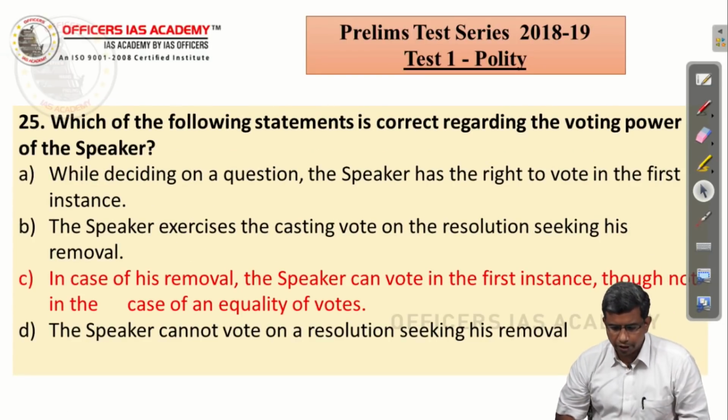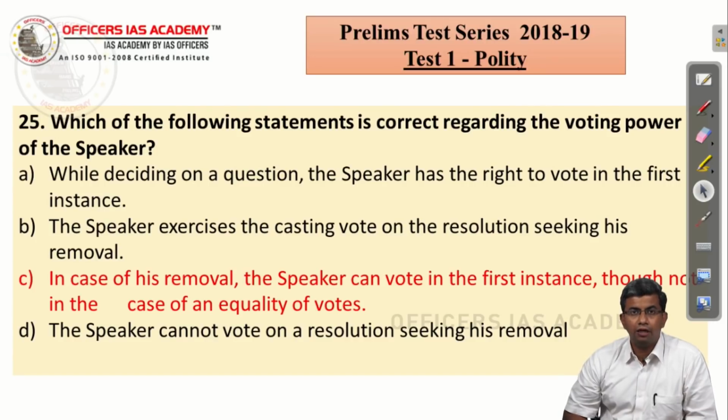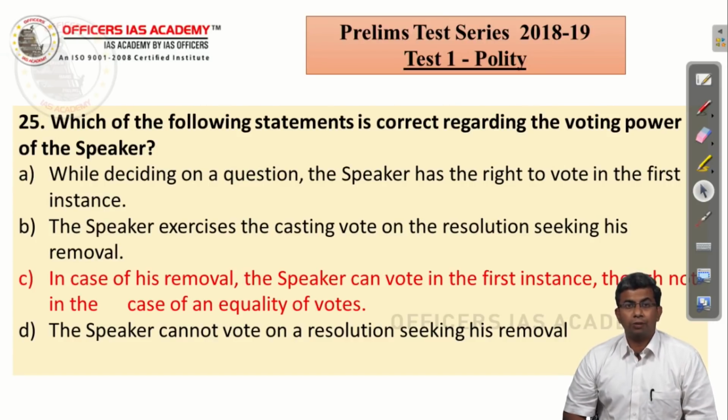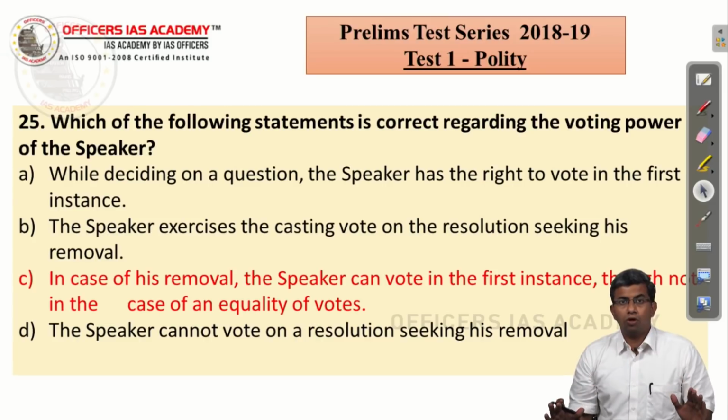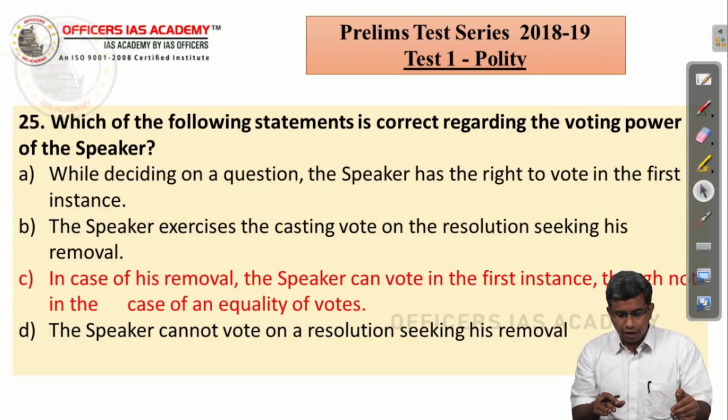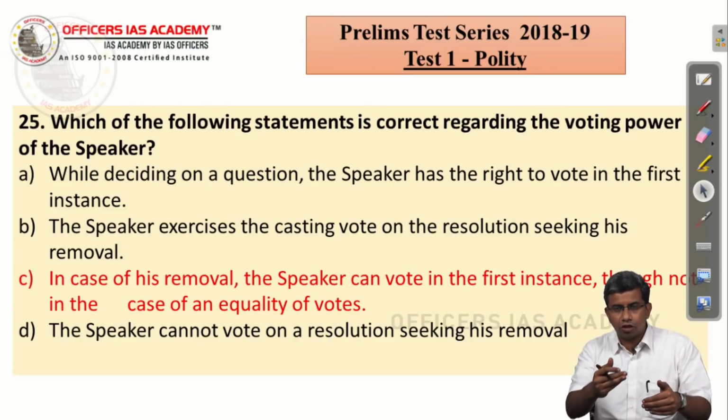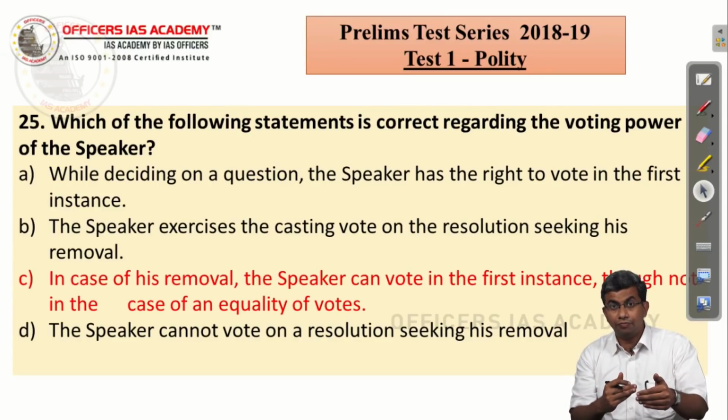Which of the following statements is correct regarding the voting power of the Speaker? So we know the Speaker, as per the procedure, does not vote under normal circumstances in a normal bill or in a normal question. He votes only in the case of equality of votes. So the first statement is wrong. The second statement is just the contradictory statement to that.